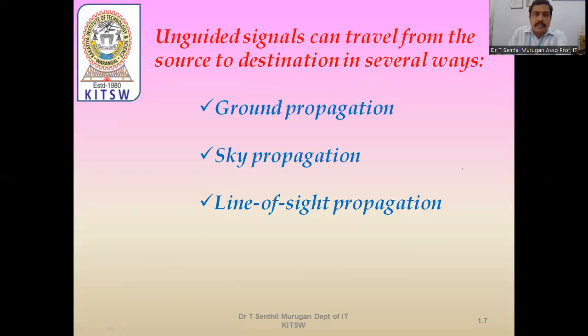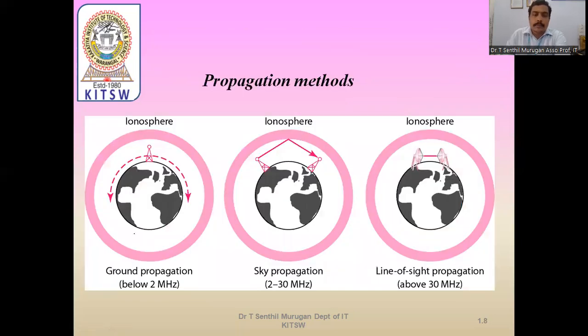In unguided media, signals can travel from the source to the destination in several ways: ground propagation, sky propagation, and line of sight propagation. What is ground propagation?